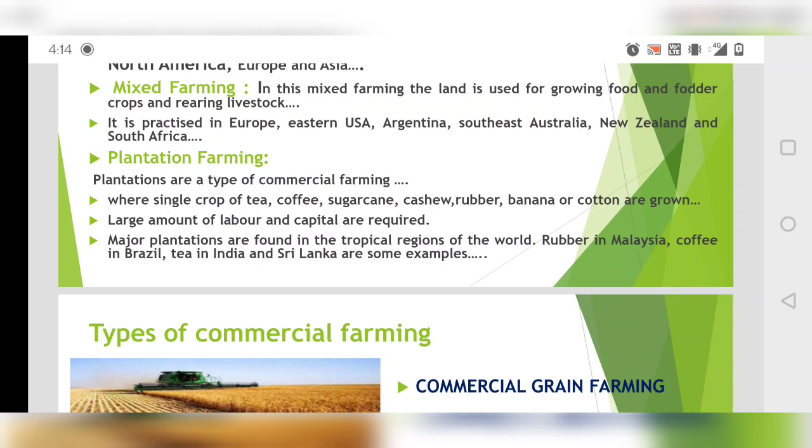So you will grow banana, cotton, these things, and a large amount of labor and capital are required. And the very important thing is that there will be a large field. In that field you will do processing of that. First you will grow that crop, and then later processing, finishing and packaging, everything will be done on the same